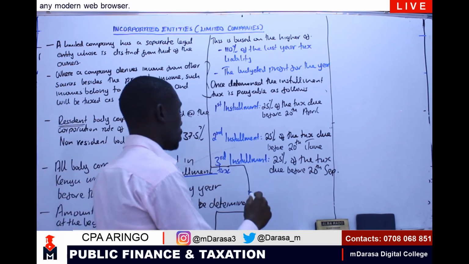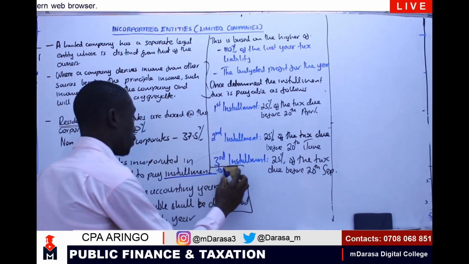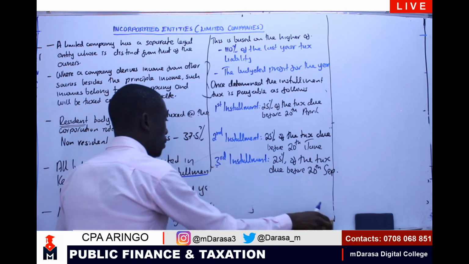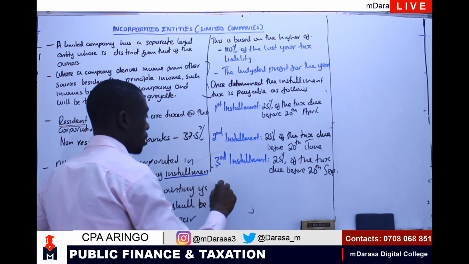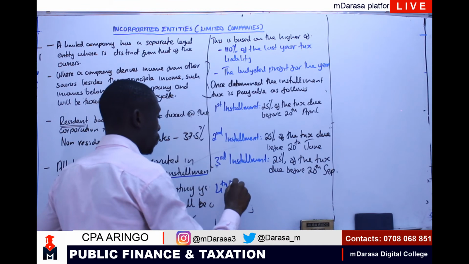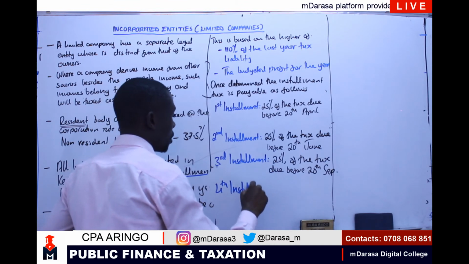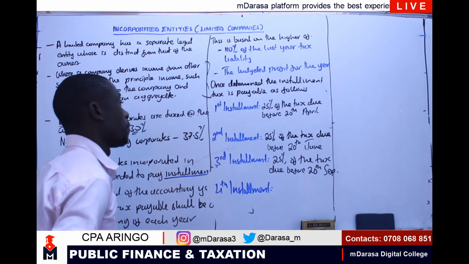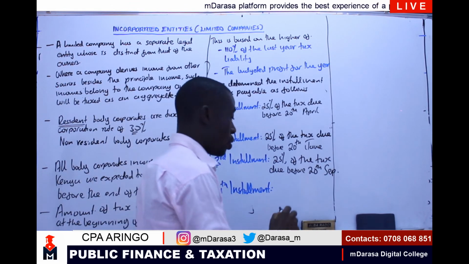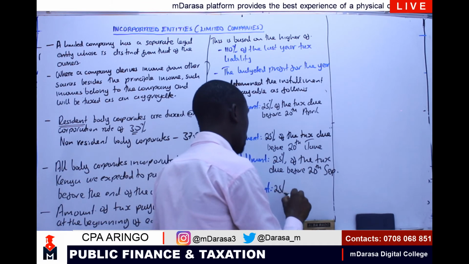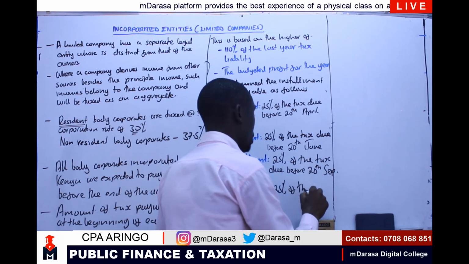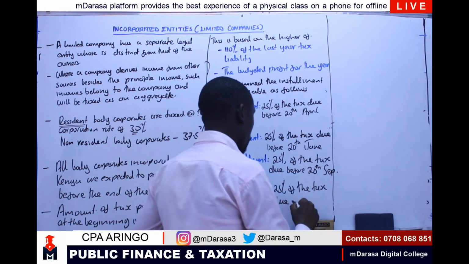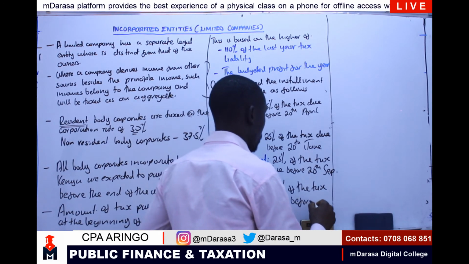And what about our fourth installment? For our fourth installment, we are going to pay 25% of the tax due before 20th December.